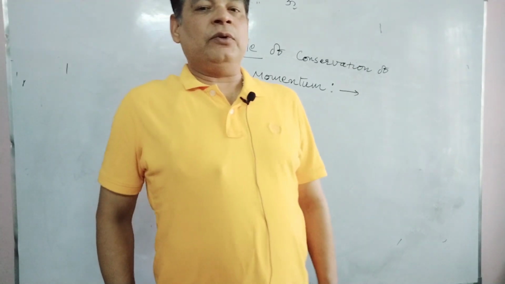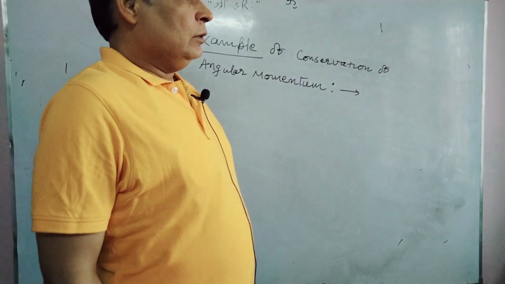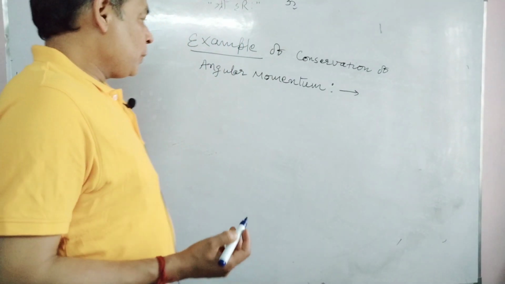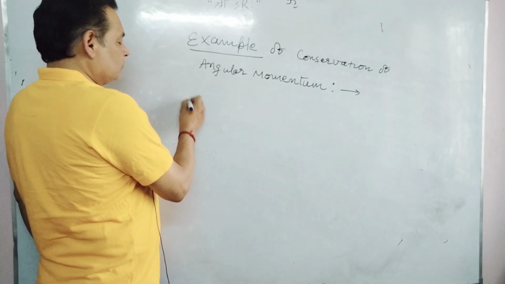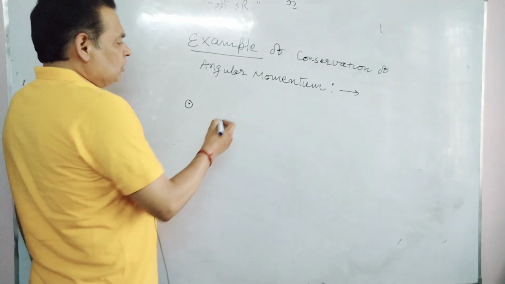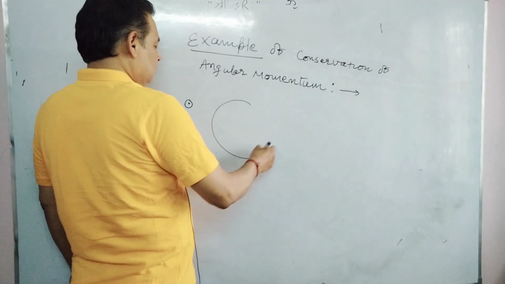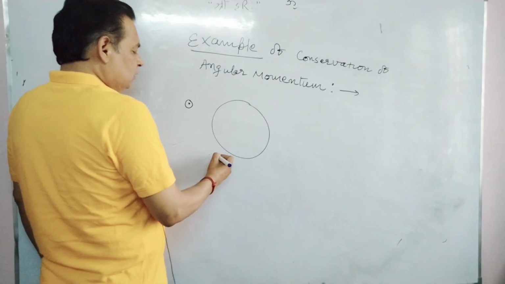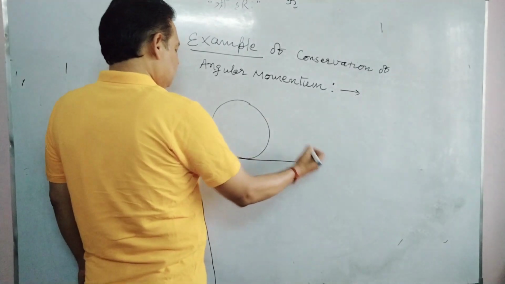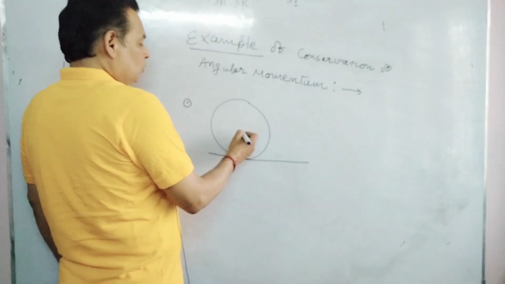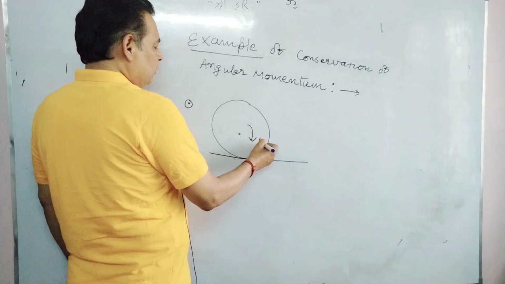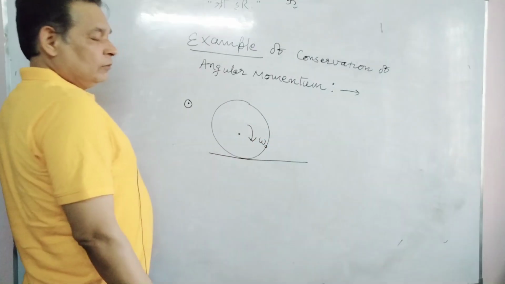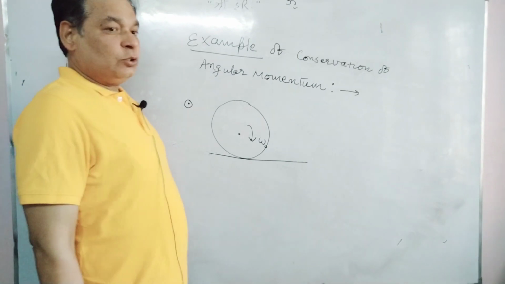We start from the very beginning in this way. Suppose there is a wheel, and the wheel is rotating with angular velocity omega naught about an axis passing through the center of mass.